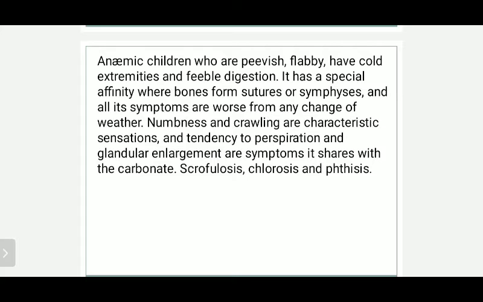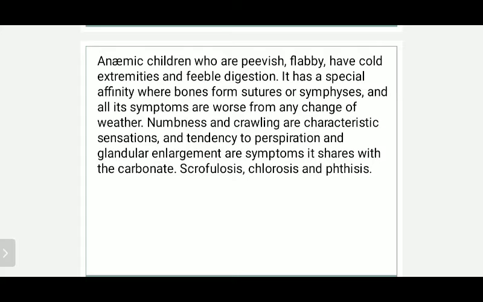Numbness and crawling are characteristic sensations. They feel really very numb, and crawling is a characteristic sensation. Parts become numb, and crawling means, if you have seen Cannabis indica, there is a typical crawling sensation. And tendency to perspiration and glandular enlargement are symptoms it shares with Calcarea carb.